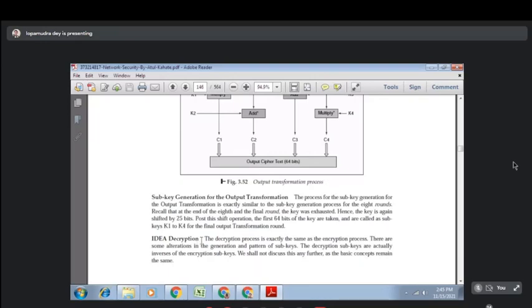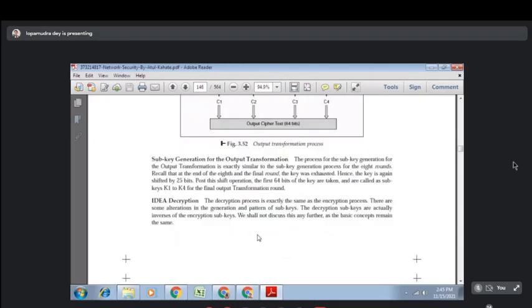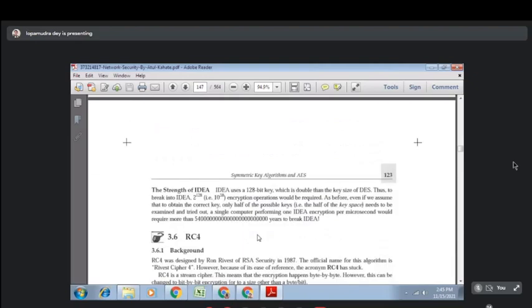The IDEA decryption procedure is the same as the encryption procedure. If you reverse the algorithm, then you can reverse all the procedures, so you can do the decryption. Now, what is the strength of IDEA? IDEA uses a 128-bit key. If the key size is 128 bit, then 2 to the power 128, that is about 10 to the power 38, encryption operations would be required.